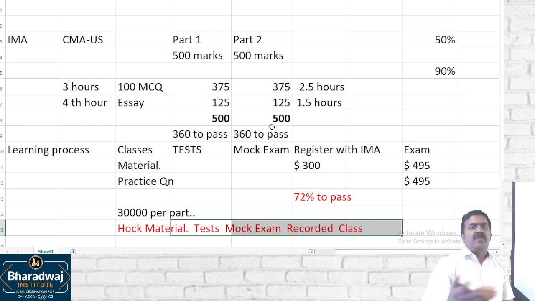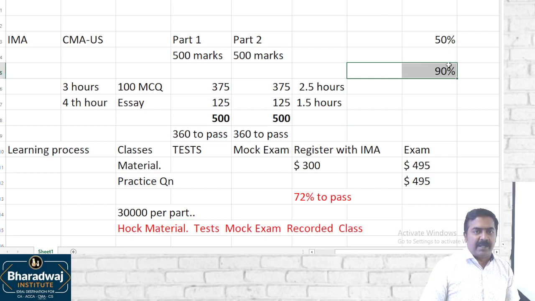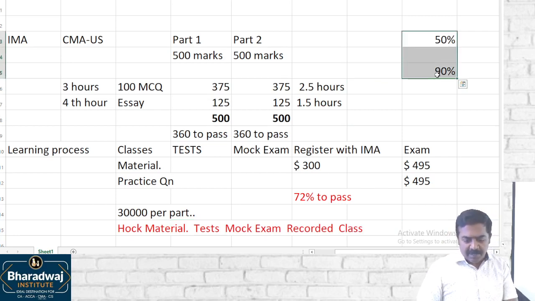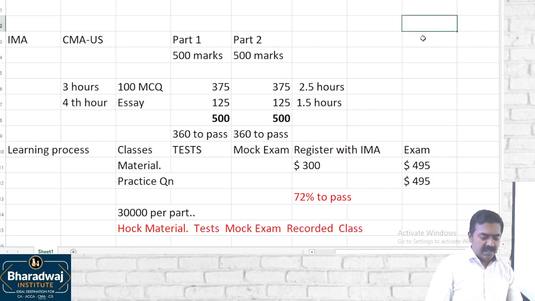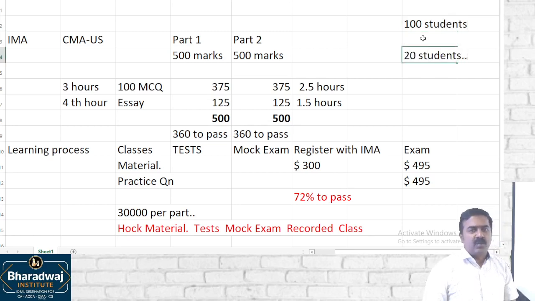If you delay beyond 5 months, I have told you 90% of the students pass in India. But how many students join and how many students pass? If 100 students take up the class, only 20 students are regular to the class. Why? The remaining 80% say office reason, college reason, this, that reason, lack of interest reason. Just like that, casually on Saturday, Sunday they sleep, they don't come to the class. 20 students take up the classes seriously.